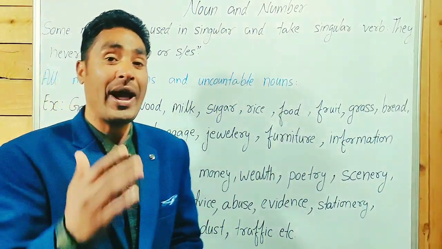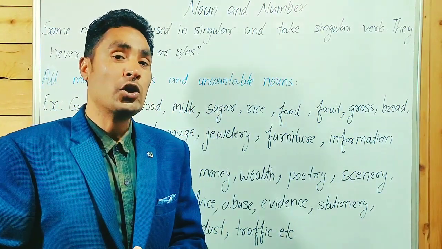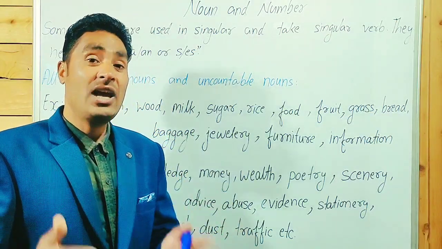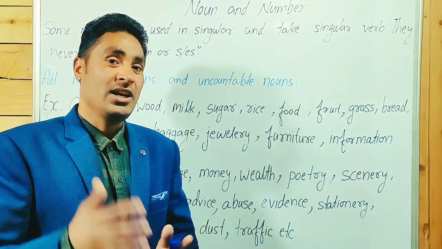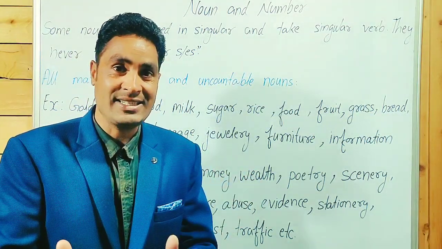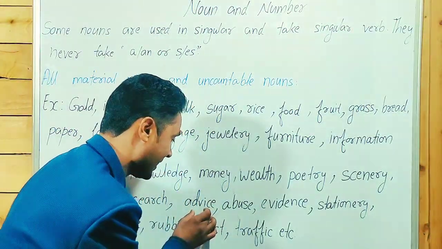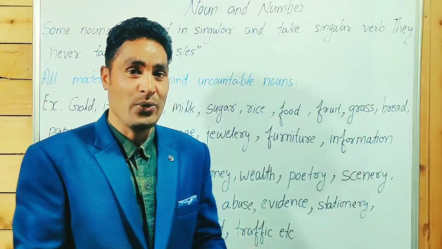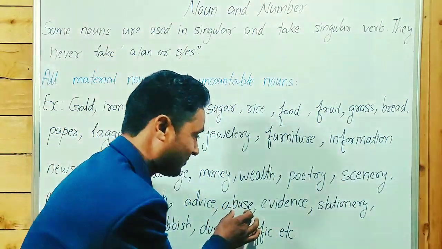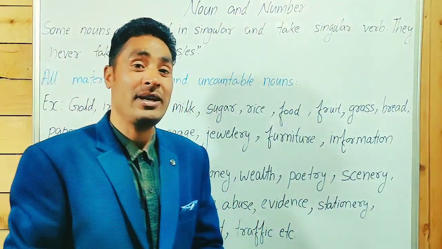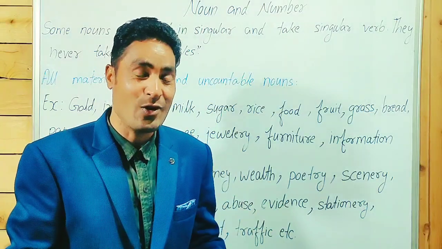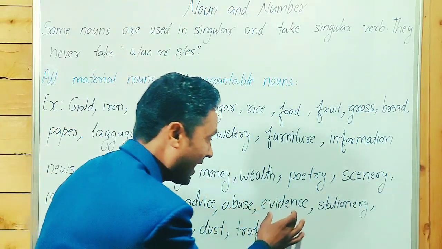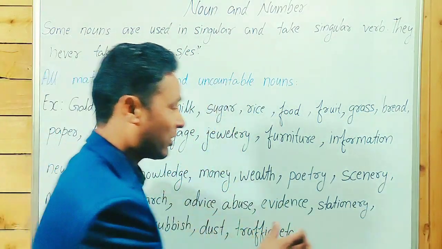Advice: I gave you an advice is an incorrect sentence. We have to say, I gave you advice. I need your advice, not advices. If you say an advice, advices, two advices, no. We can't count. Abuse, no. He gave me two abuses, five abuses, no, we don't say. Evidence is an uncountable noun.